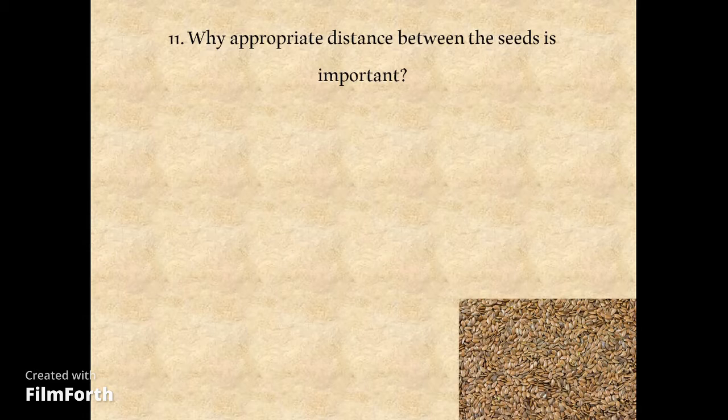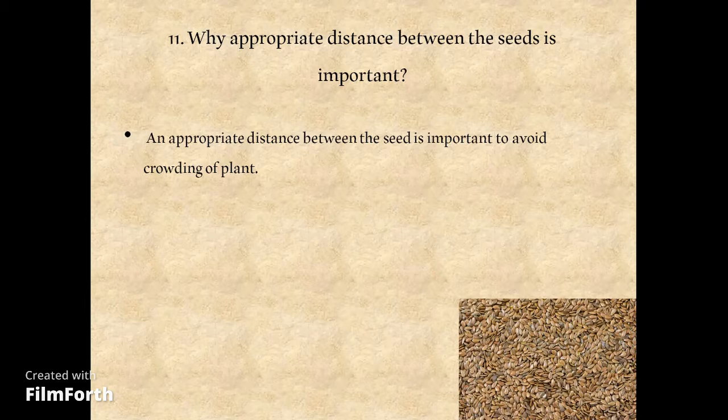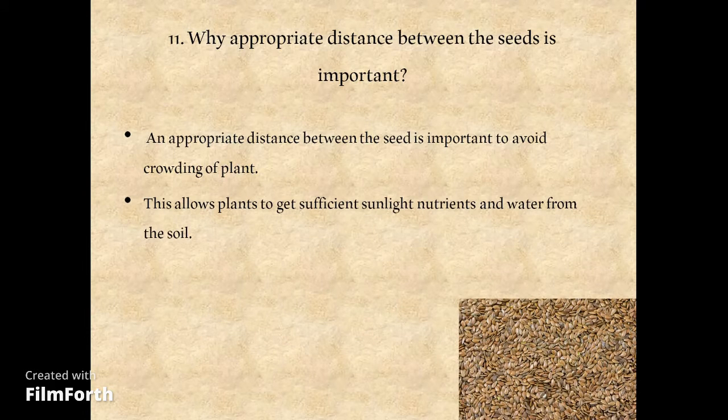Why is appropriate distance between the seeds important? An appropriate distance between the seeds is important to avoid overcrowding of plants. This allows plants to get sufficient sunlight, nutrients and water from the soil.